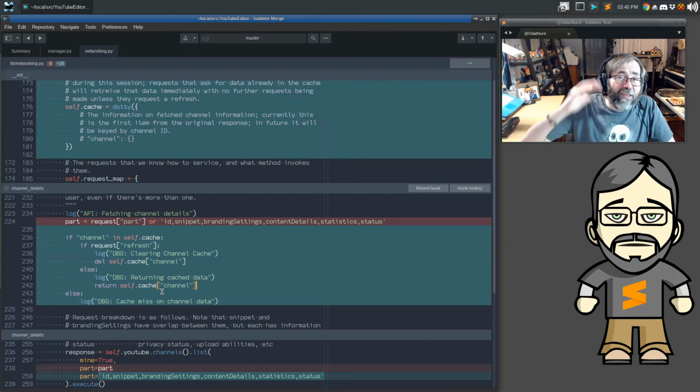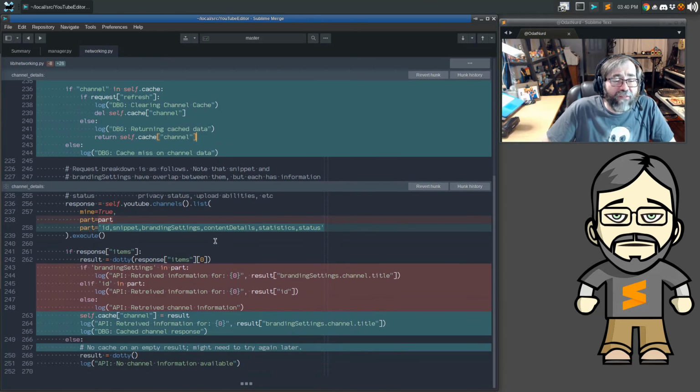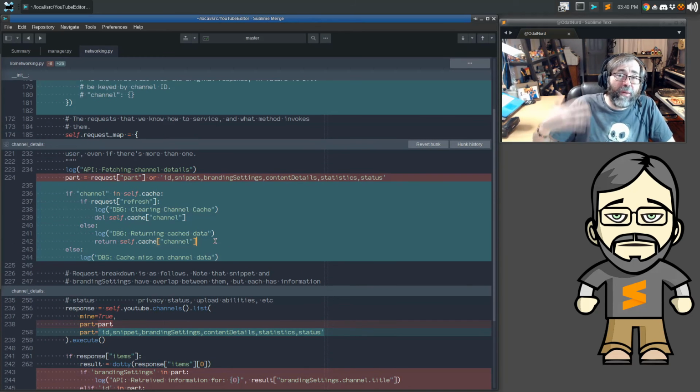Now, what's going to happen tomorrow and possibly for other days in the week, depending on how long this takes, is we need to modify all of the requests to do this. Some of them are going to be more complicated because you can ask for the playlists for a specific channel or for yourself. So a little bit more work has to be done there. We're going to be able to cache video information by ID, which means when we fetch playlist information, we can check to see if we've already got information in the cache for a video so we don't have to request it again, which is going to make that much faster.